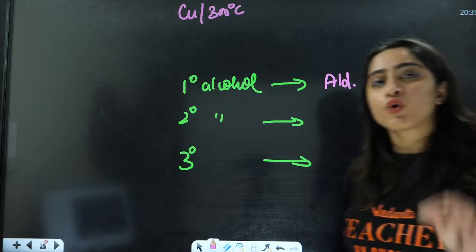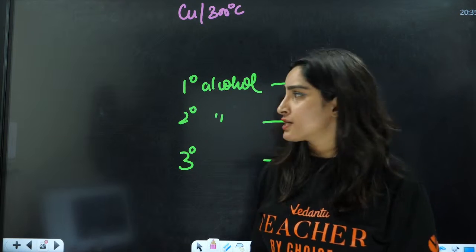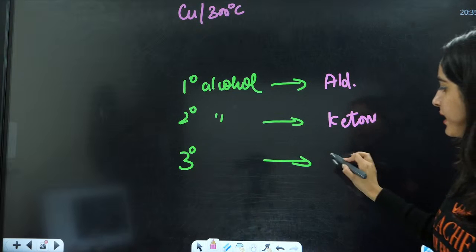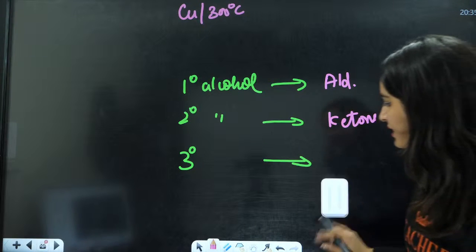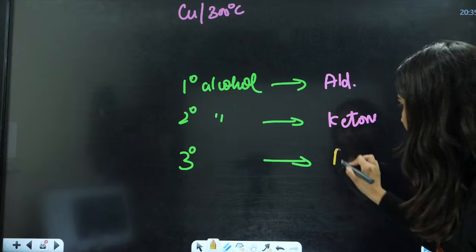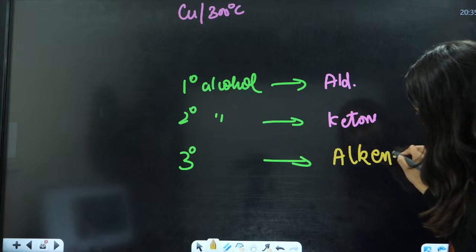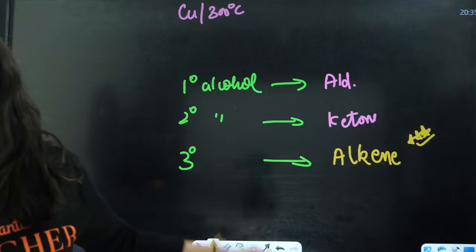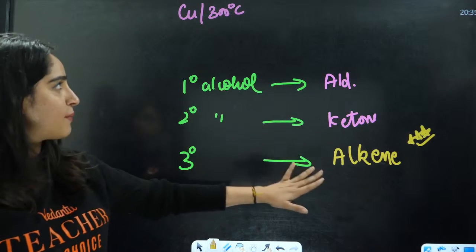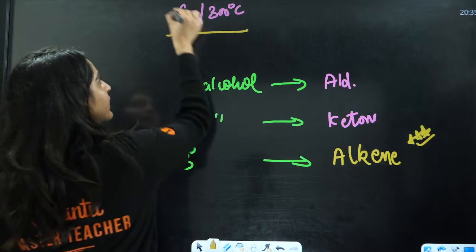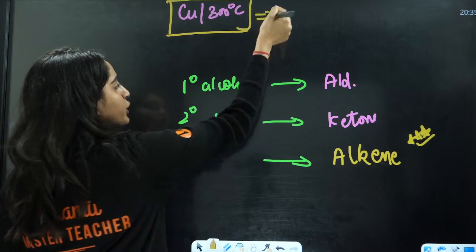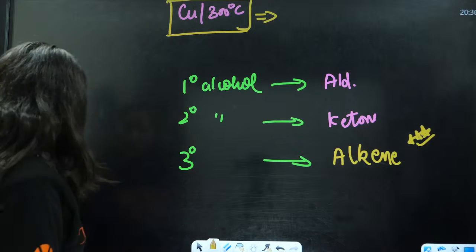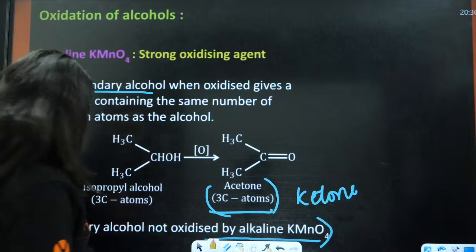For 2 degree, it is going to behave as a mild oxidizing agent for 1 degree and 2 degree, okay? This is going to have ketone. But for 3 degree, it is going to have alkene, and that is why this alkene part is very important. So these questions are asked in your examinations: copper at 300 degrees Celsius, you have 1 degree to aldehyde, 2 degree to ketone, and 3 degree to alkene. Right? Okay, everybody.